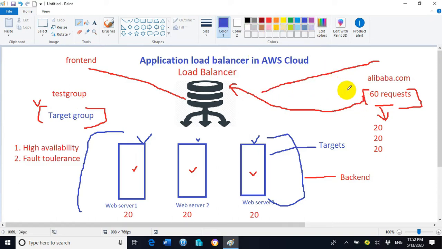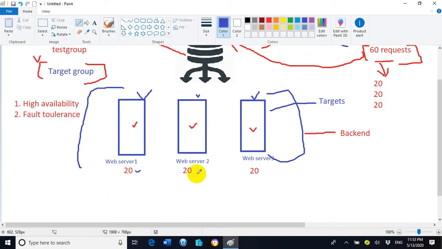It is hitting the load balancer, which is located in the front end. Then the load balancer will take a wise decision to equally divide the load among all the targets located inside the target group. So 60 divided by 3 comes to 20, 20 and 20.